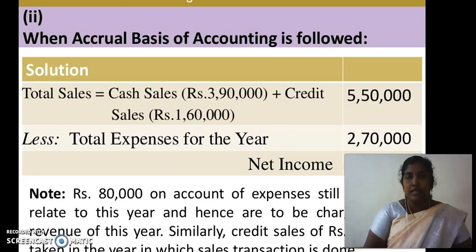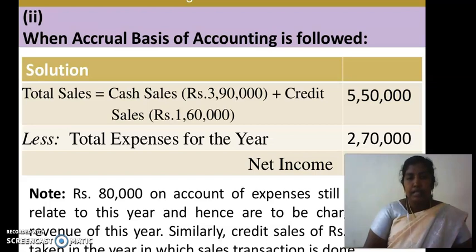We do not consider prepaid expenses. Total expenses for the year are 2,70,000. Net income is equal to sales minus expenses: 5,50,000 minus 2,70,000. The answer is 2,80,000.